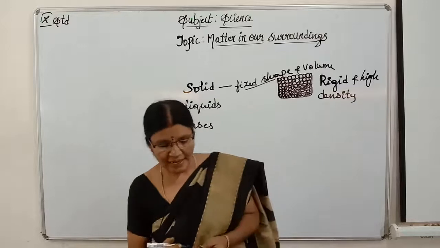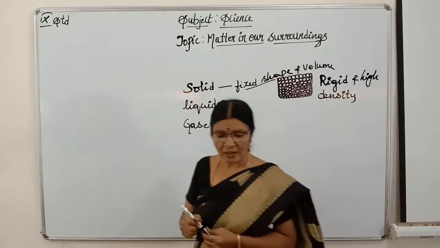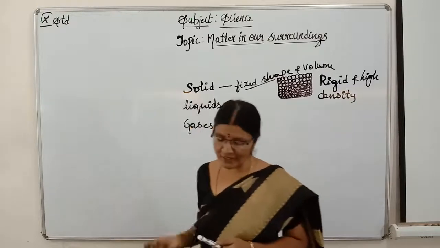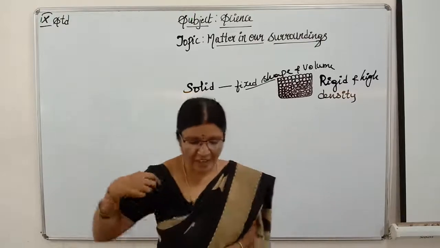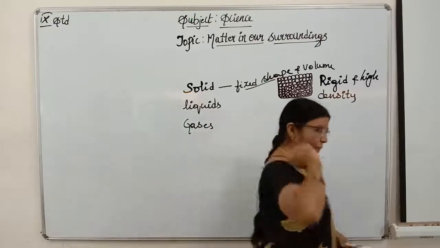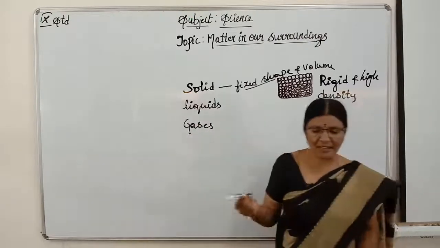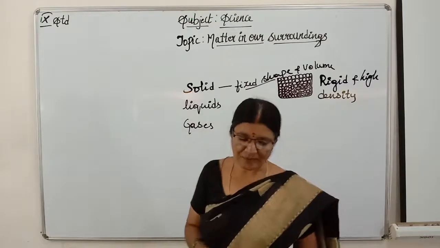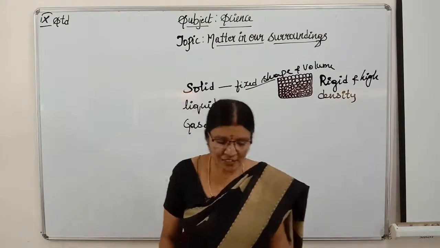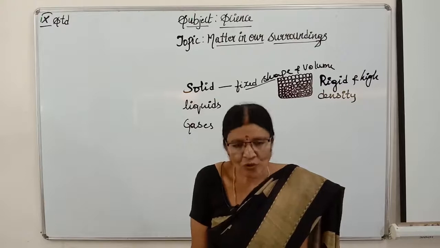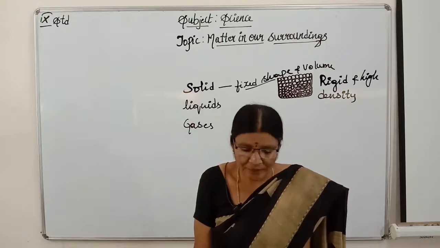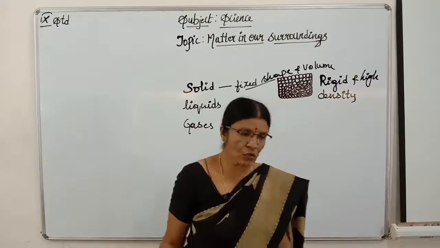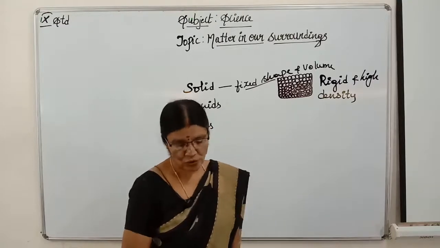Examples of solids are your mobile phones, iron rod, books, pen, duster, table, chair, laptops. These are all examples of solids. Even rocks, children, stones. These are all examples of solids.